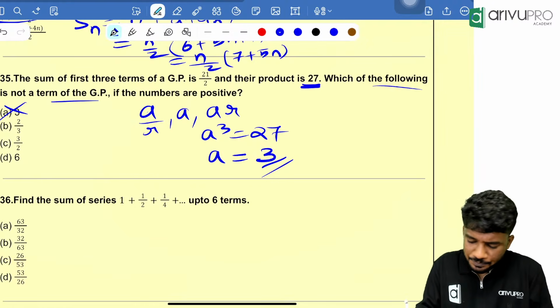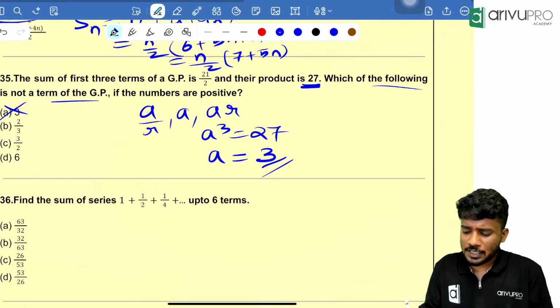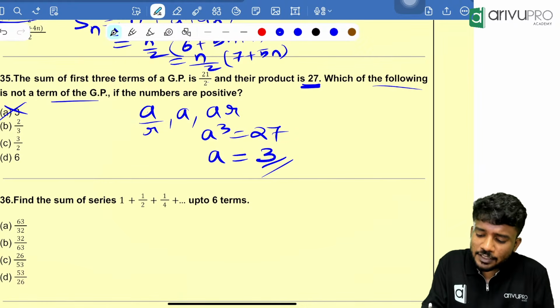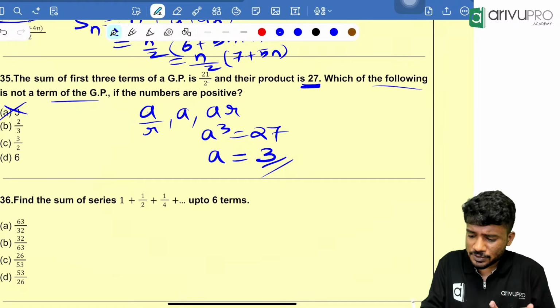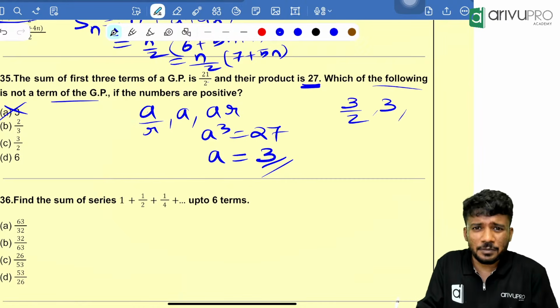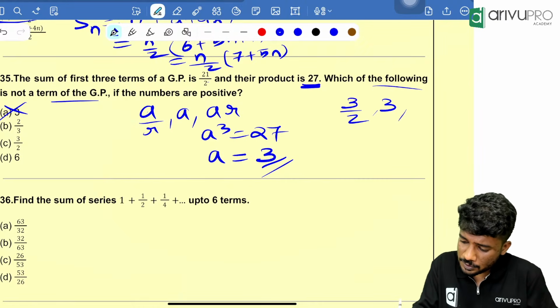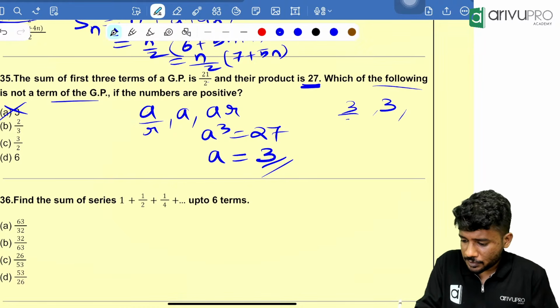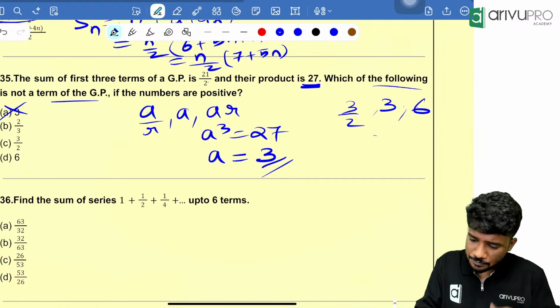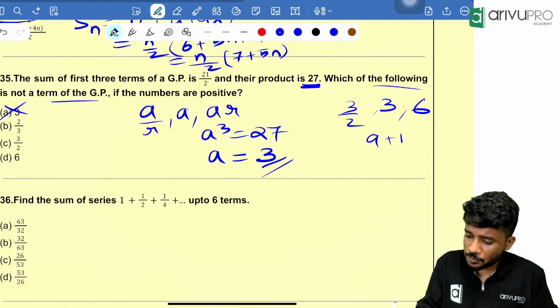Now look here. If 3 is one of the terms, then in the sum of the first three terms there is a 2 involved in the denominator. That means if 3 by 2 is the previous term, that means 3 is the first term, then 3 by 2, let it be, I am randomly taking, okay, 1 second, 3 by 2 is the previous term. Then if you are taking one more term, that is 6, add everything, 9 plus this 1.5, which is how much? 10.5. That is nothing but 21.5.